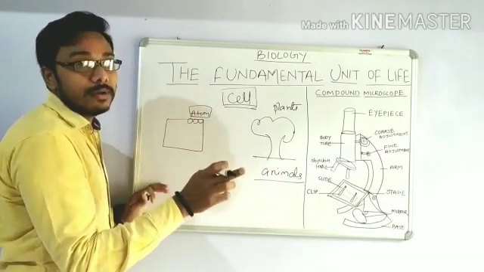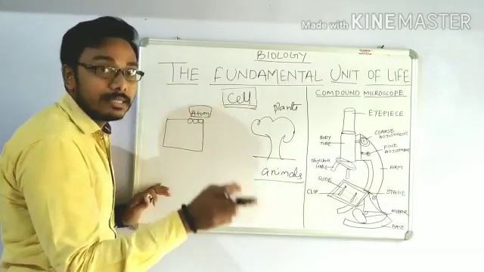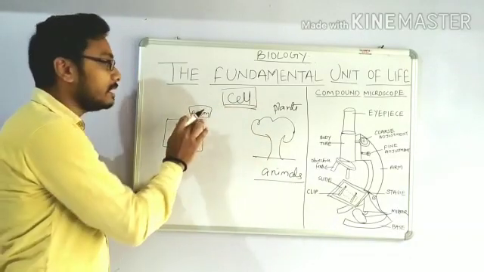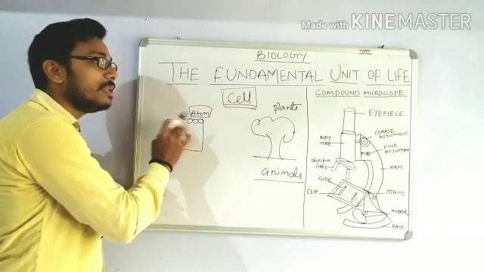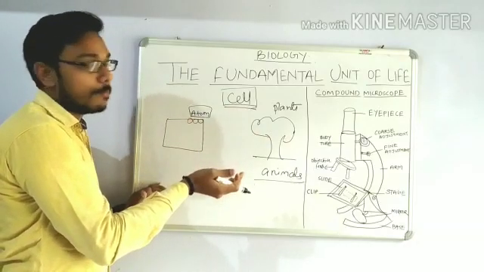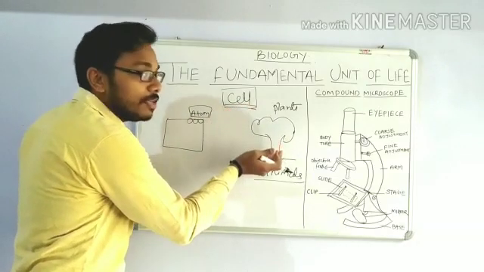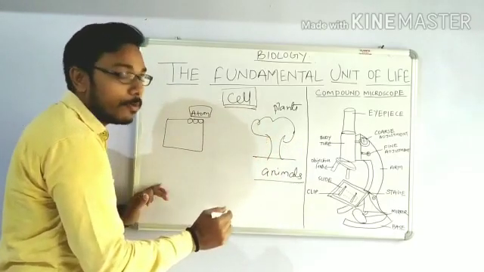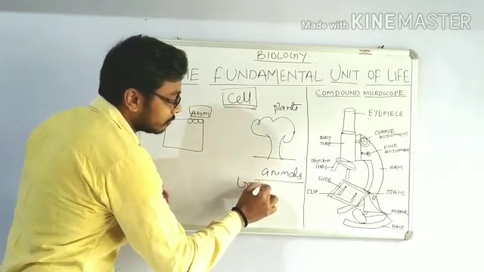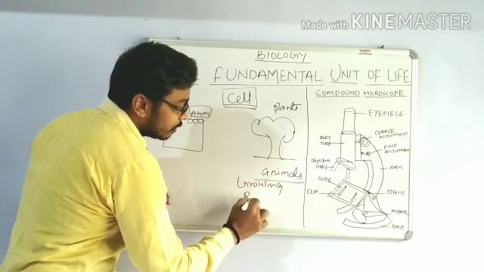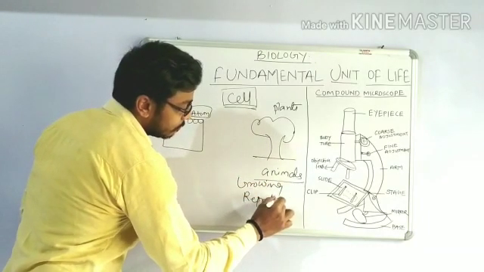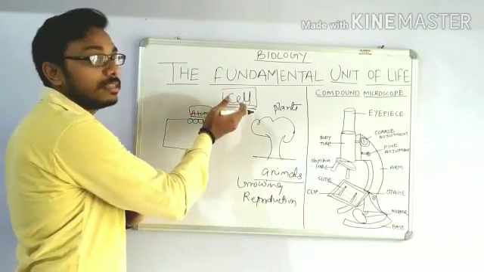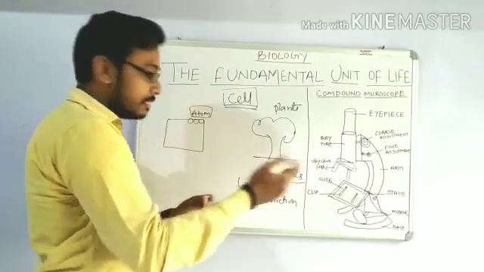Atom is a non-functional thing while cell is a functional thing. Now you can see atom does not perform any work. It is just an atom. It consists of many atoms to form any molecule or compound. But in the living organisms like tree and animals, they have some functions. The most important are growing and reproduction. These are the two most basic functions of the cell. So now let's see the further things.